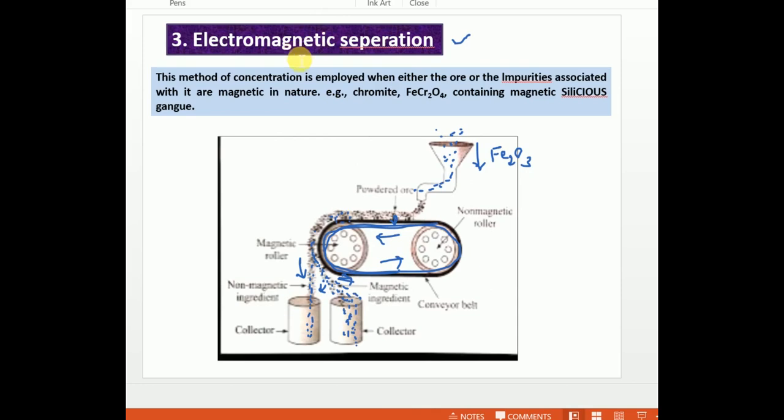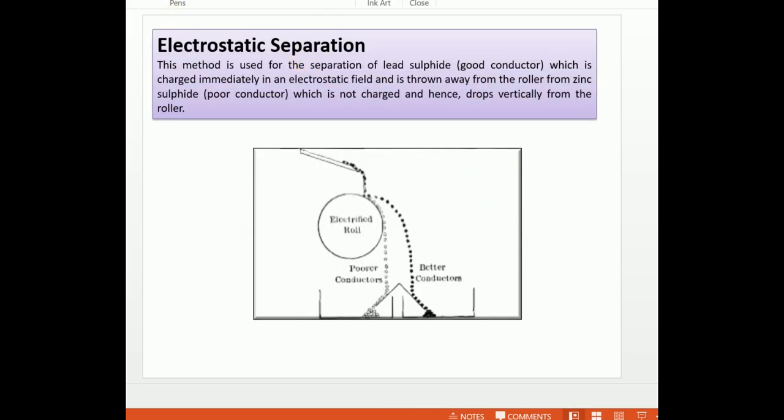The next method is electrostatic separation. The condition is the same, but here we apply an electric field rather than a magnetic field. If I am going to separate lead sulfide, a good conductor, from zinc sulfide, the lead sulfide will get charged immediately.